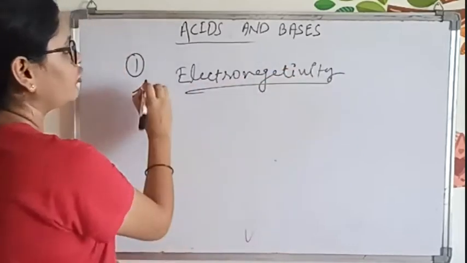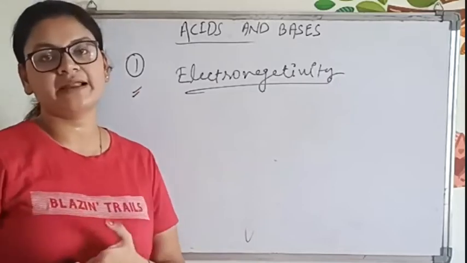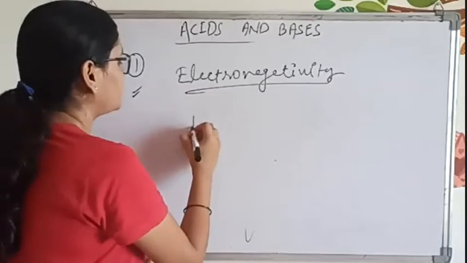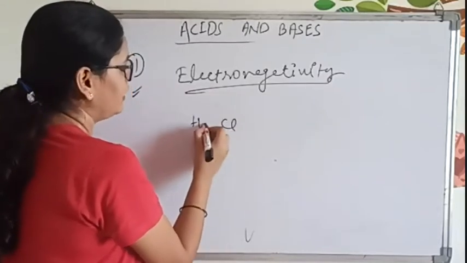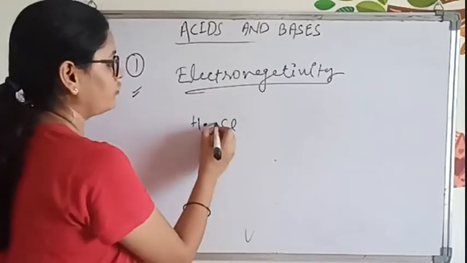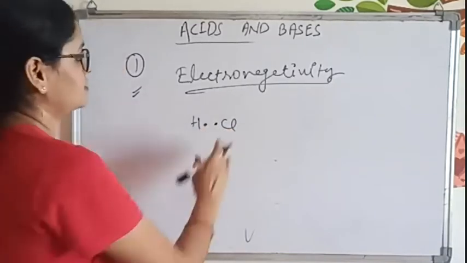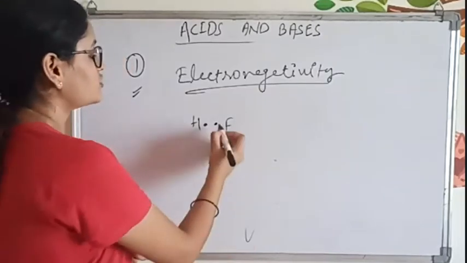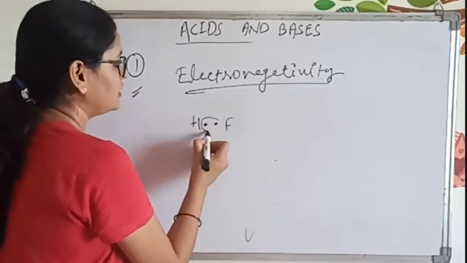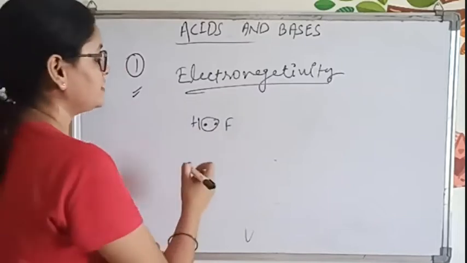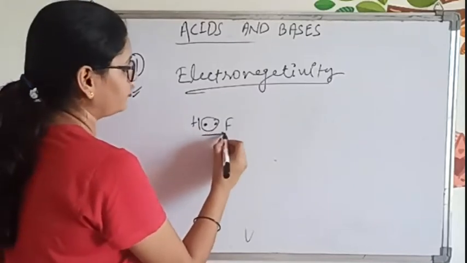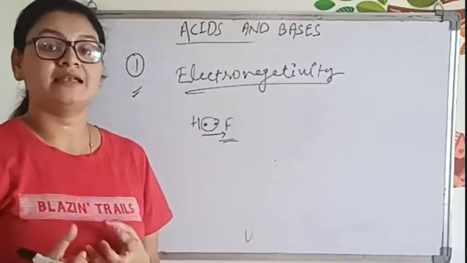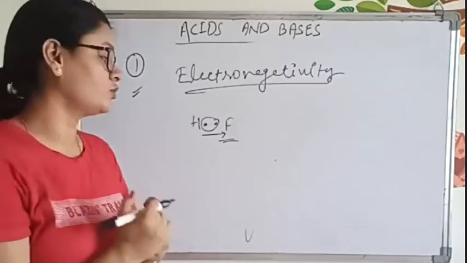Now, when we talk about electronegativity, what is electronegativity? Tendency to pull the electron. Suppose we take HF, because fluorine is a highly electronegative atom. One electron from H and one electron from fluorine. Then in this case, what will happen? The shared pair of electrons will move towards the fluorine, because it has the tendency to pull the electron towards itself.